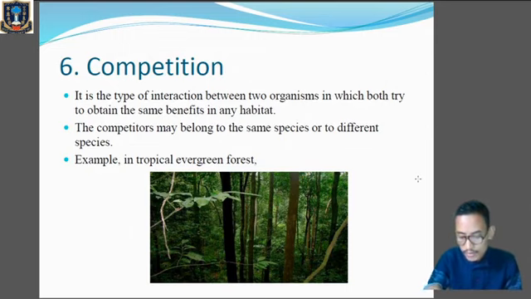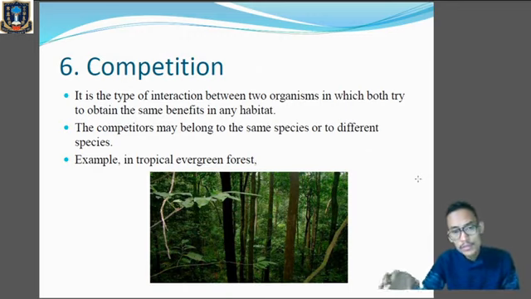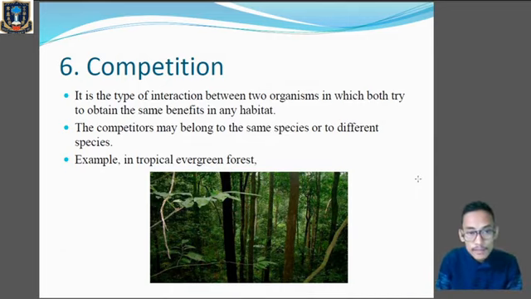So if the tigers become extinct from that habitat, then the population of the deer keeps on multiplying, and the higher the number of deer, they will feed more on the grasses, more on the plants, and they will ultimately turn that forest or grassland into a barren or desertic area. So over here competition is very important to maintain the balance of nature. The population of the deer is maintained by the tiger, right? So the tiger will feed on the deer, and eventually the population of the plants will be maintained. So this competition is very important, because it will control the population of a species.